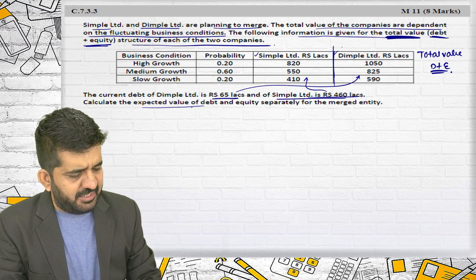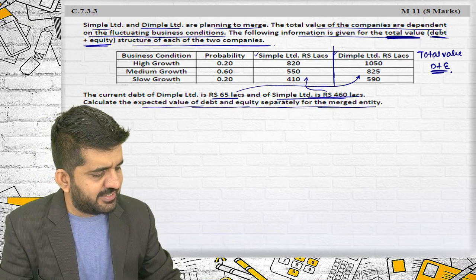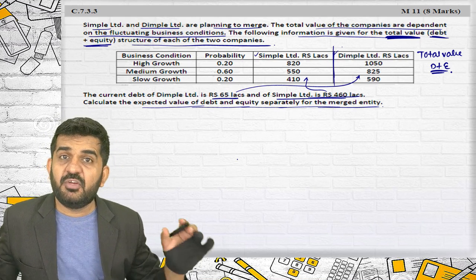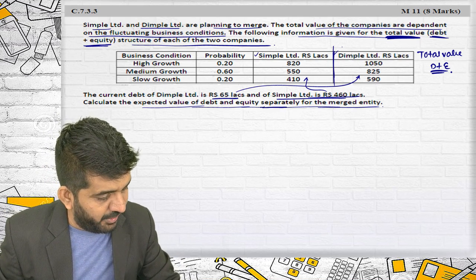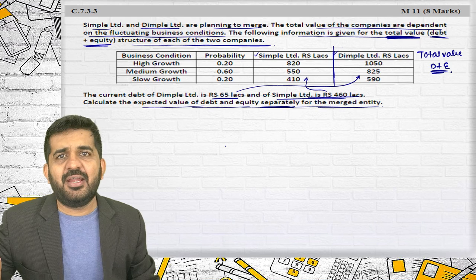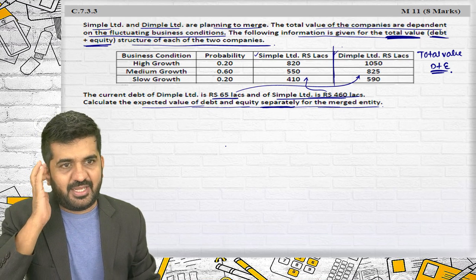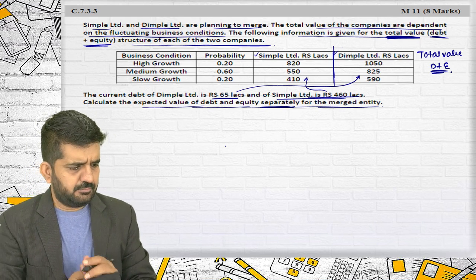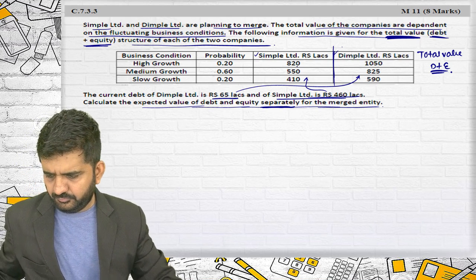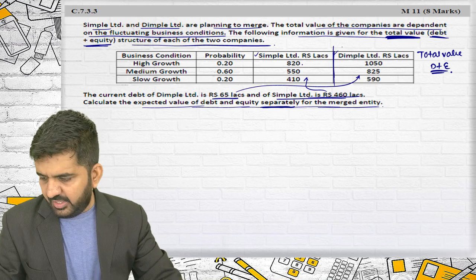Calculate the expected value of debt and equity separately for the merged company. So even if there is a merger, you need to find it out separately: value of debt and equity. Alright. This is 820.